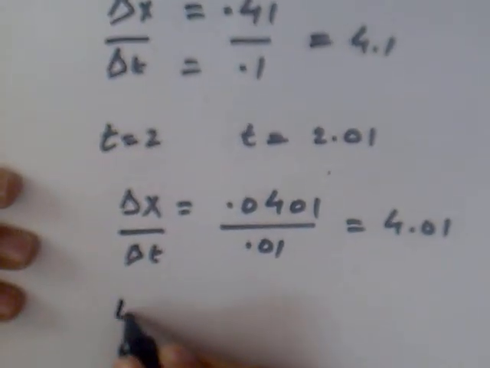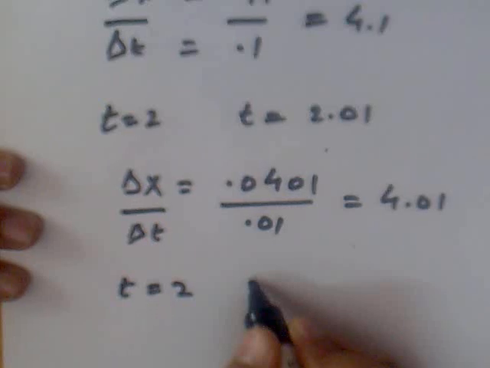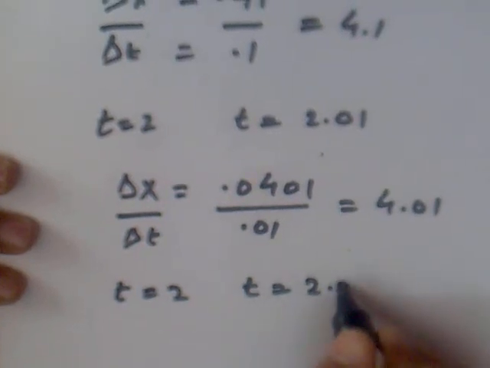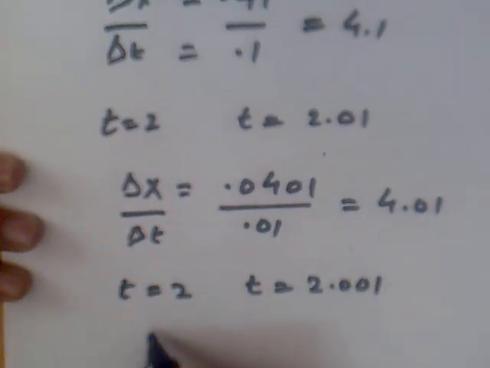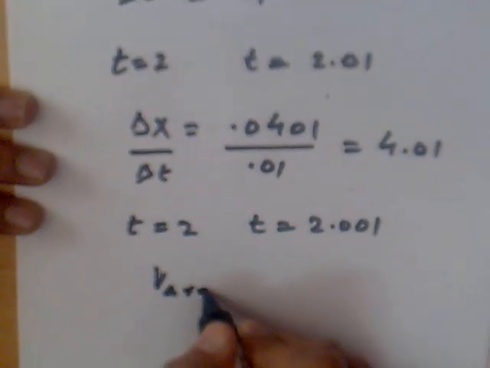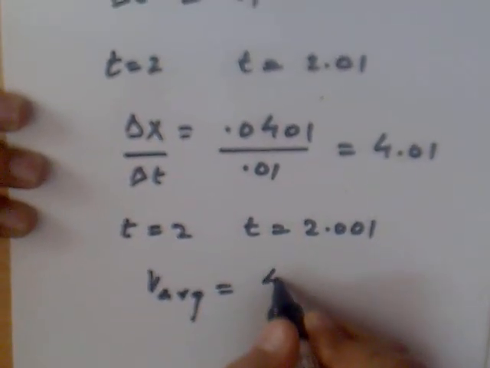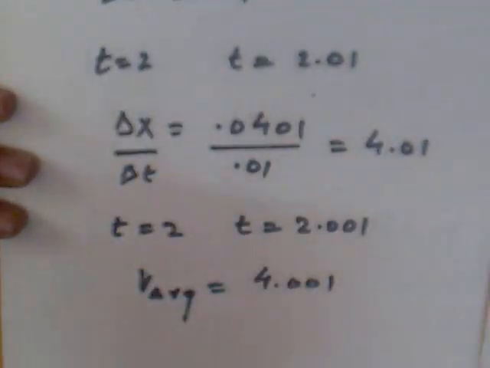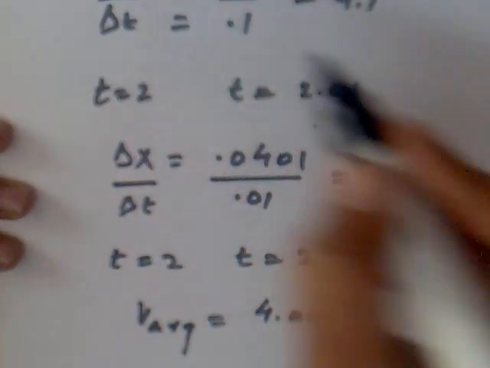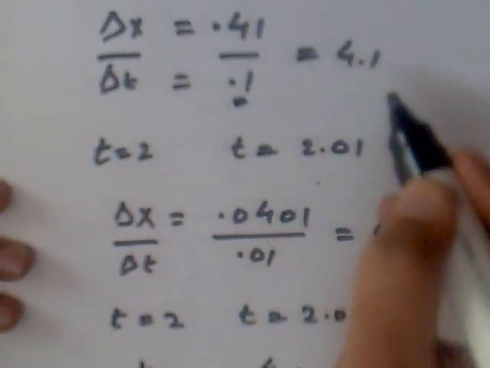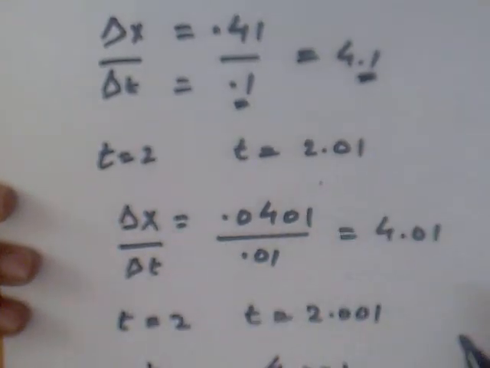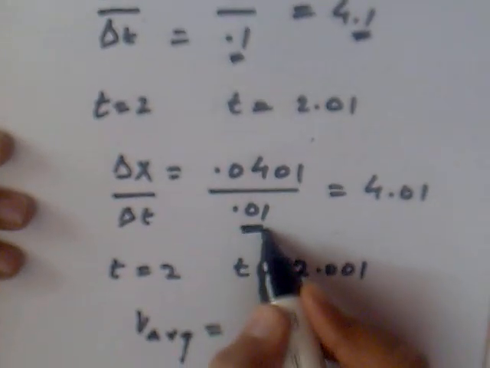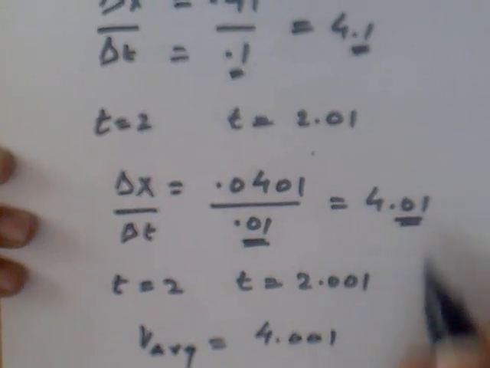Similarly, if t is equal to 2 to t equal to 2.001, we get average velocity equal to 4.001. We see that if delta t is 0.1, average velocity becomes 4.1. If delta t is 0.01, we get 4.01.